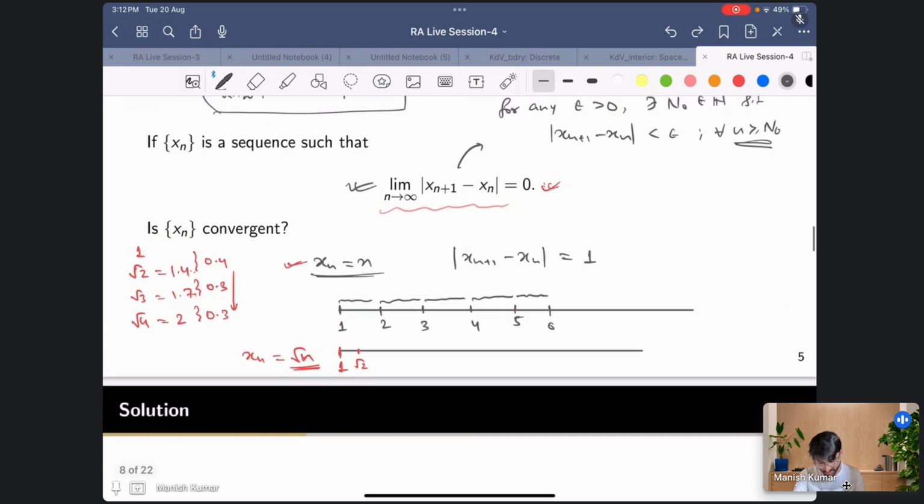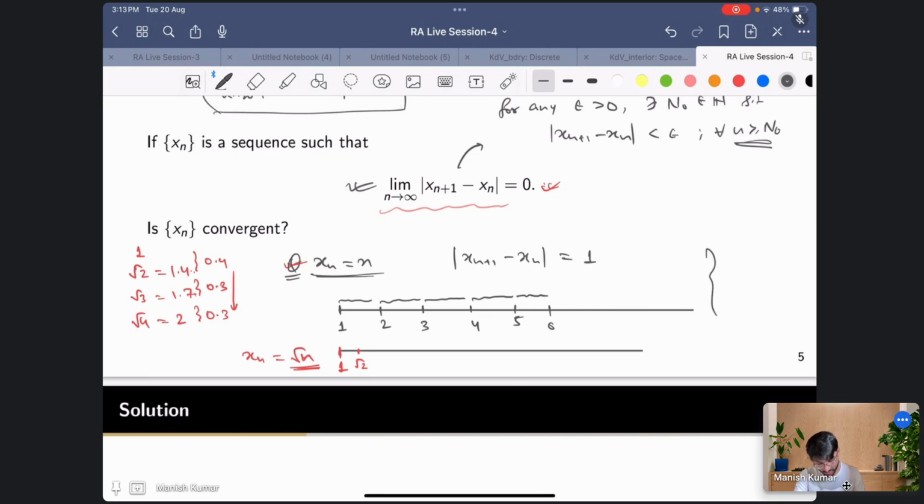What I'm saying is that to get the counterexample, I'll start with some example. My first choice was x_n equal to n. Then I saw that the limit is going to be 1, so there is a uniform gap. So this is not going to help me. So we're trying to find a counterexample, starting with what we know is obviously not an example for this case. So I went searching for another example, like root n, where x_{n+1} minus x_n would be decreasing, maybe going to 0. That is another example.